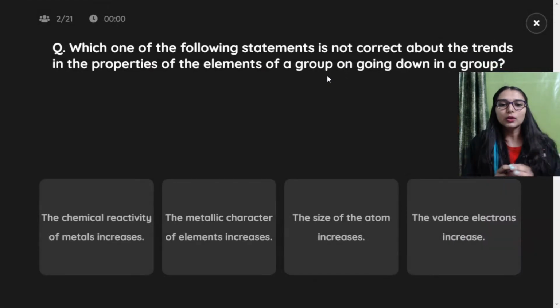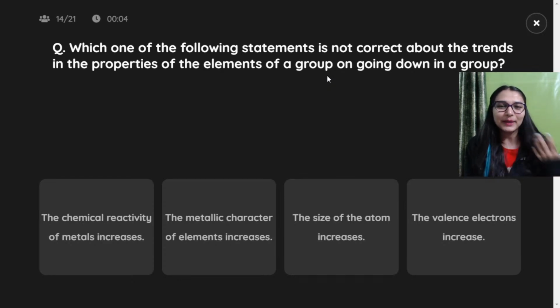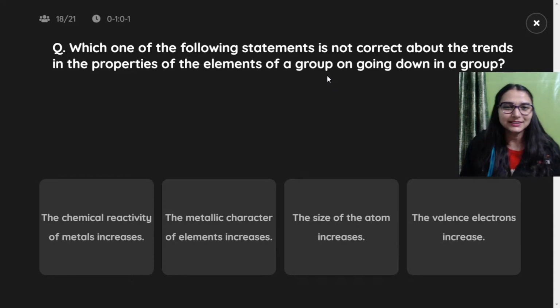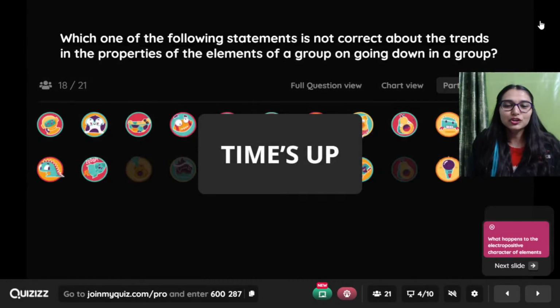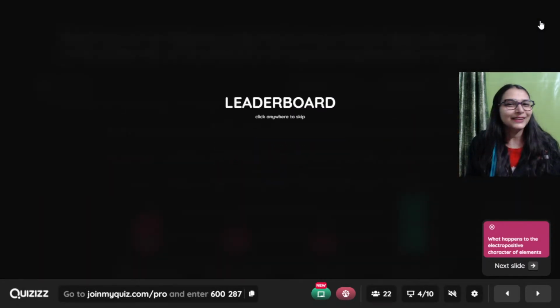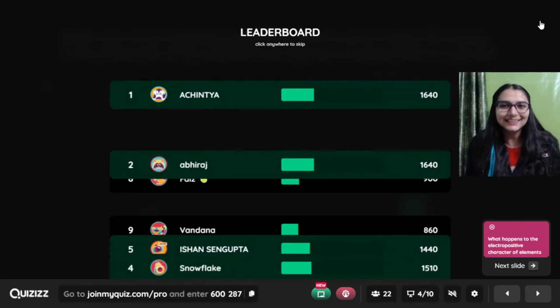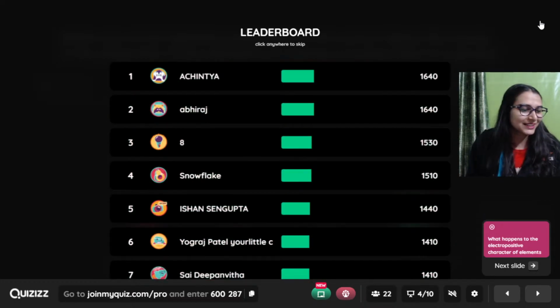Which of the following statement is not correct about the trends in the properties of elements of a group on going down in a group? पीछे से शुरू करो options को. You will get help. Chemical reactivity of metals increases, metallic character increases, size of atom increases, the valence electron increases. Not correct. पूछा था valence electrons in a group are not gonna increase. They will remain the same, isn't it?